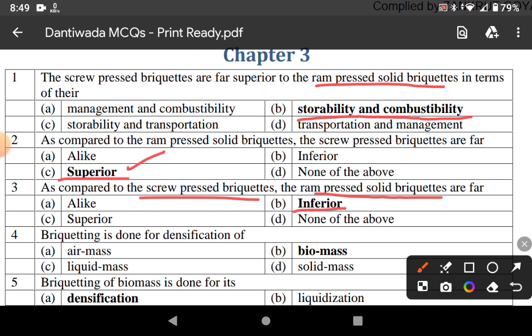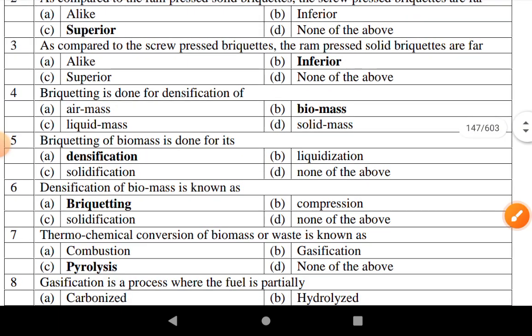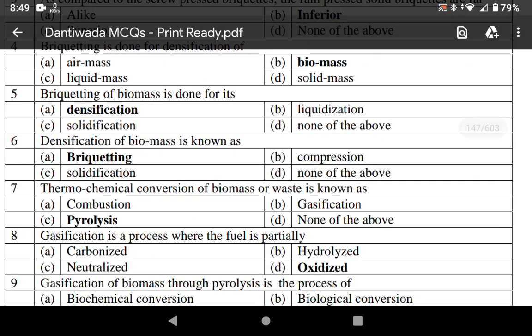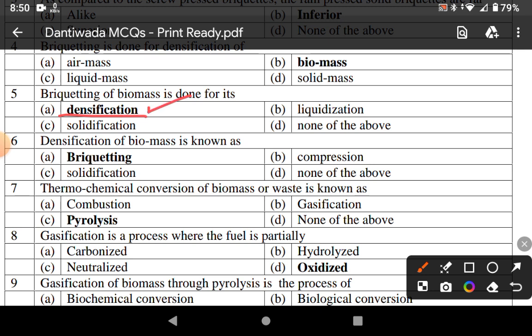Briquetting is done for densification of biomass. Densification of biomass is known as briquetting.